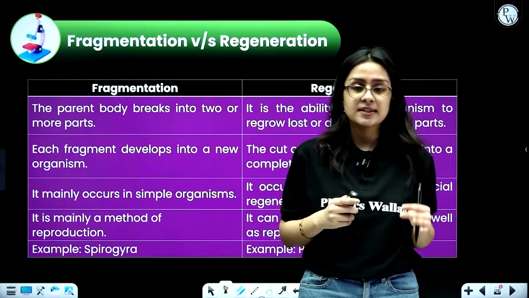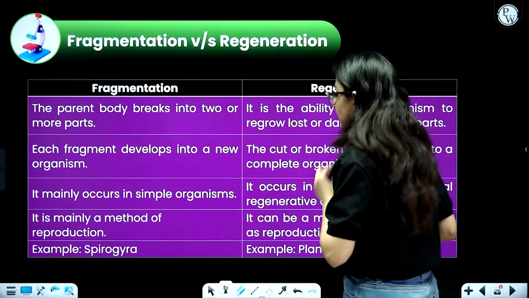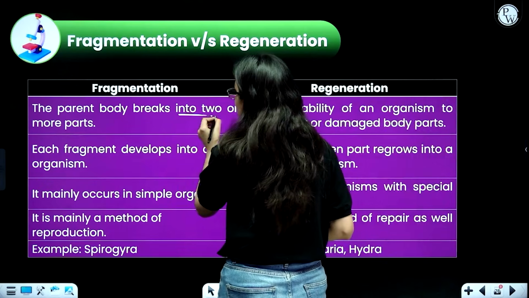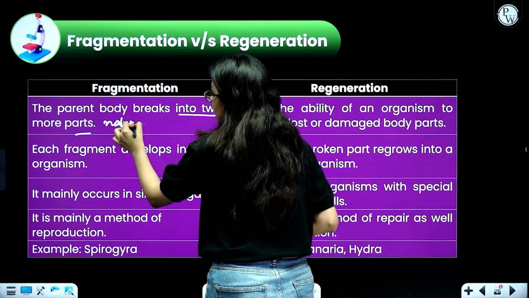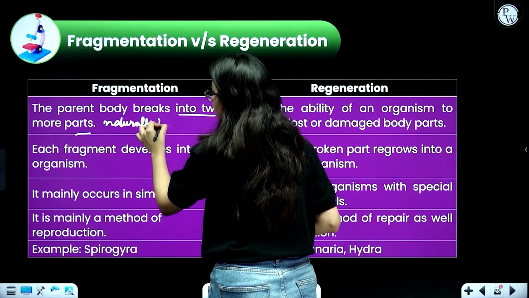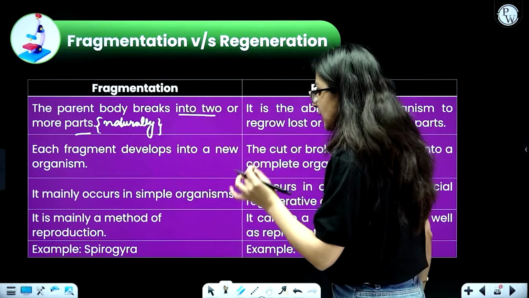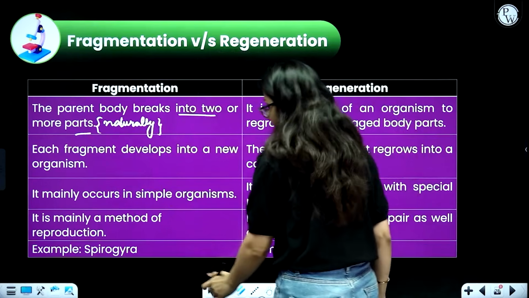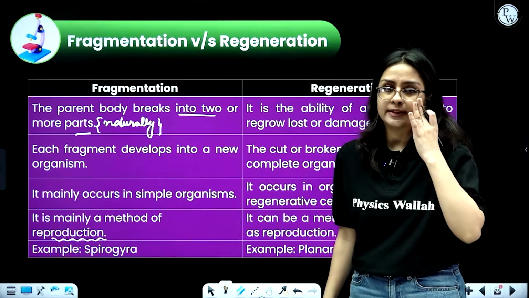There are some differences that I have jotted down. Very important, please take a screenshot also. When we talk about fragmentation, the parent body breaks into 2 or more parts. Okay? This is natural breaking. Naturally the body has to break. There is no damage or injury. Each fragment develops into a new organism. It mainly occurs in simple organisms and it is a method of reproduction. Example, Spirogyra, that is your multicellular algae.